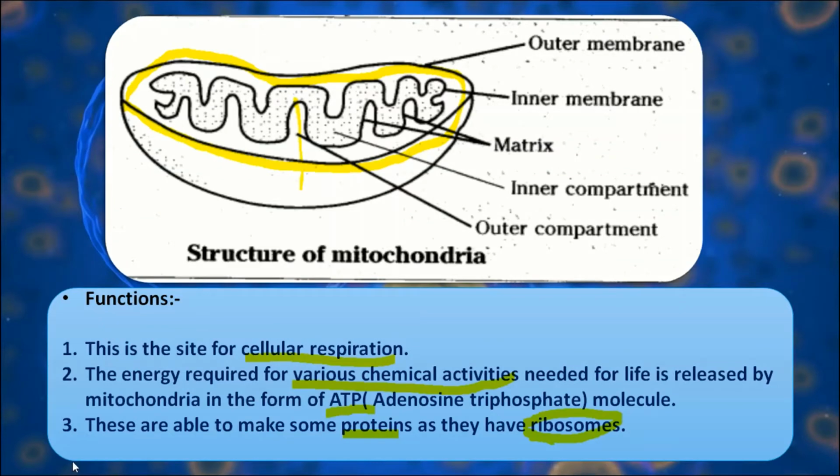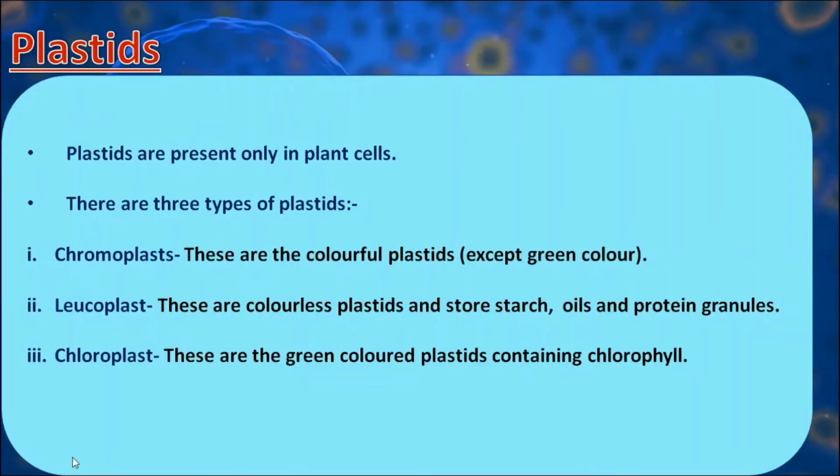Now we'll discuss one more cell organelle, that is plastids. What are these? Plastids are special pigmented organelles which are found in plant cells. That means these are completely absent in animal cells. On the basis of which type of pigment is present inside, we can broadly classify plastids as chromoplasts.